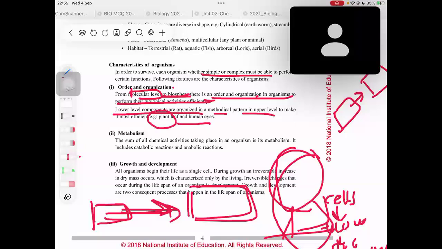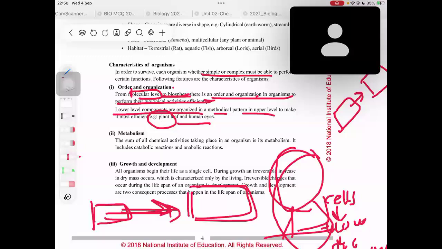And what is the second characteristic of all organisms? That is metabolism. What do you mean by metabolism? Metabolism means the sum of all chemical activities. Chemical activities taking place inside an organism are what you call metabolic activities.